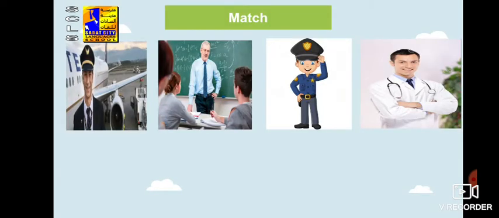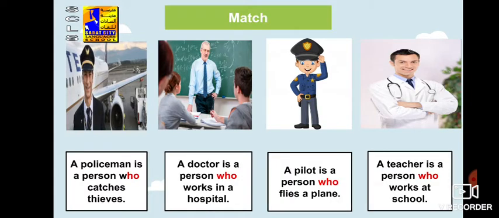Now we have four pictures, as you see, of some people with some jobs: the pilot, the teacher, the policeman, and the doctor. Below we have four sentences. Look carefully at the pictures and the sentences and try to match them together. What do you think about the pilot? The pilot is a person who flies a plane. What about the teacher? The teacher is a person who works at a school. What about the policeman? The policeman is a person who catches thieves. What about the doctor? The doctor is a person who works in a hospital.